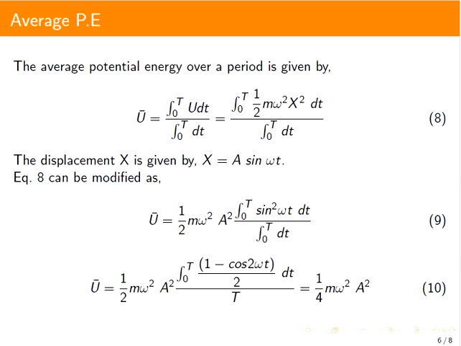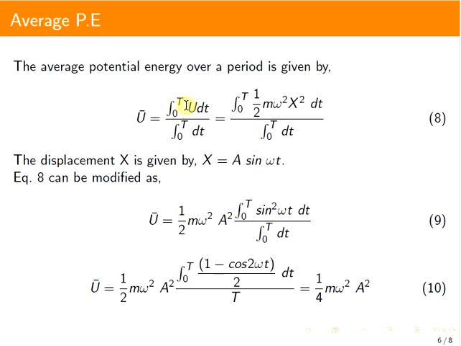First we calculate the average potential energy. The average potential energy is denoted by u bar, which is equal to integral 0 to T of u dt divided by integral 0 to T of dt.